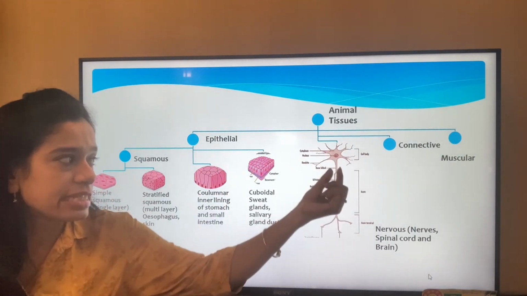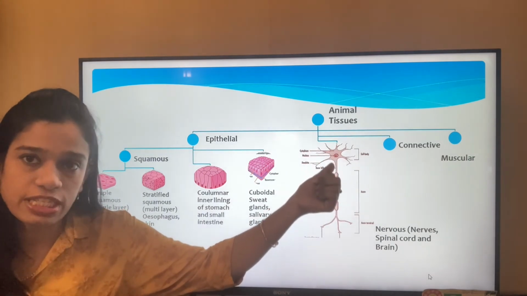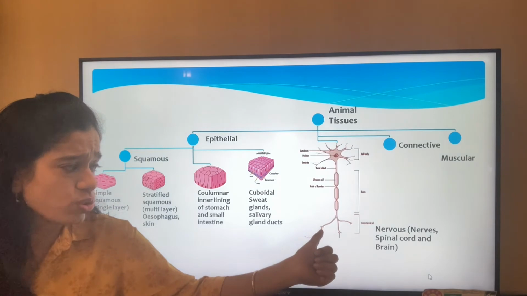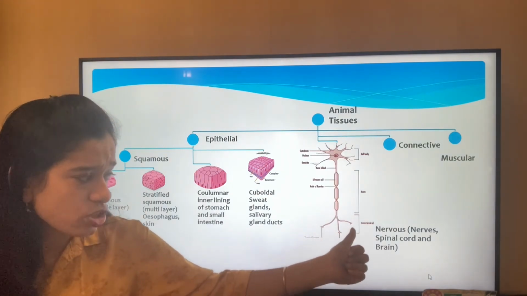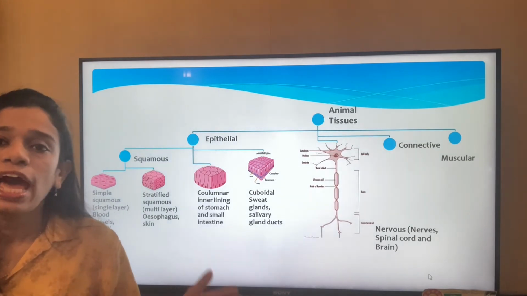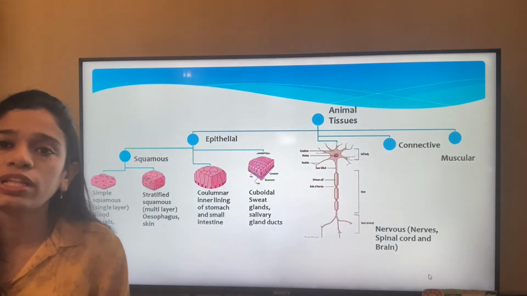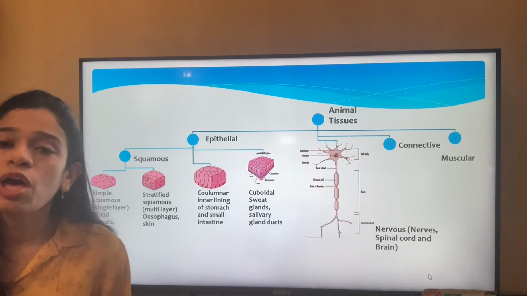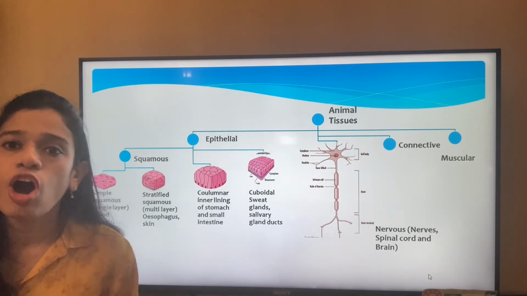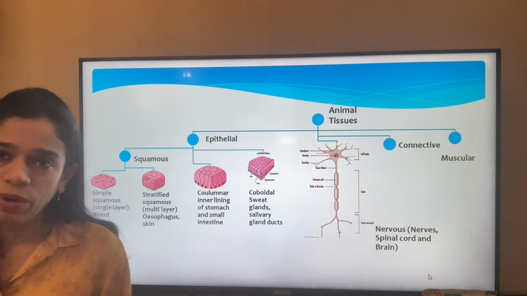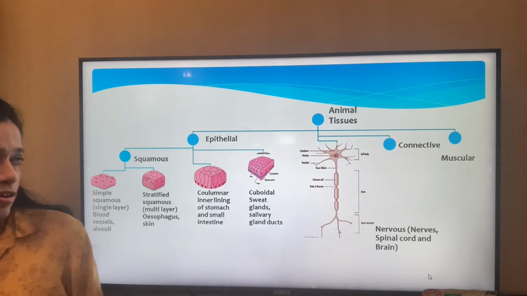So the message that is carried from the dendrites of this neuron passes on to this nerve cell, and through these nerve endings or axon terminals, it passes on to the dendrite of the next nerve cell. This way the nervous impulse is carried from the brain to the place of requirement, or from the place of requirement to the brain or the spinal cord, whichever is necessary.